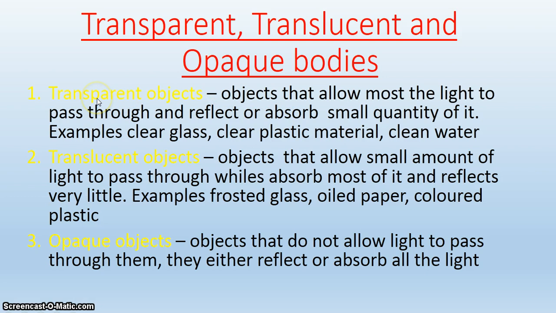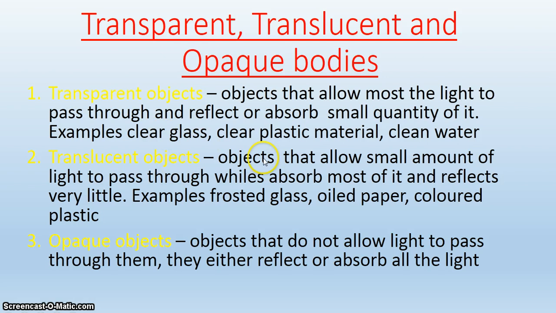Transparent bodies are bodies that allow most of the light to pass through them and reflect or absorb a small quantity of the light. Example, we have clear glass, clear plastic material, and clean water. They will allow most of the light to pass through. Then we come to translucent objects. Objects that allow a small amount of light to pass through, whilst they absorb most of it and reflect very little of the light.